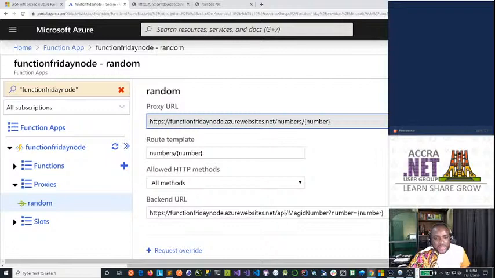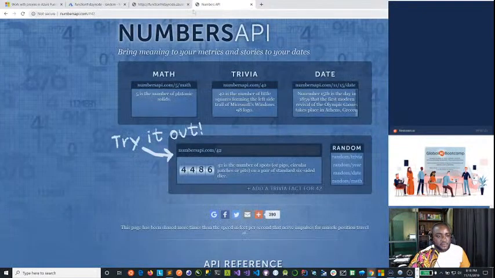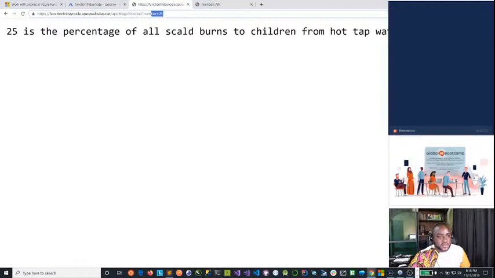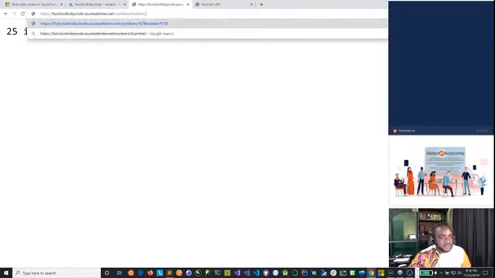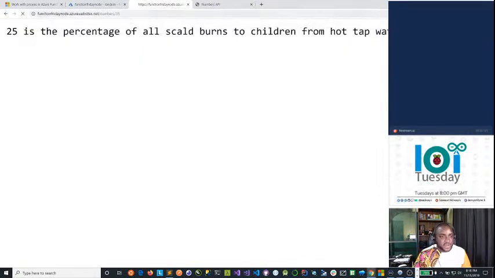So let's go ahead and test this out. I'm going to copy this. Let's go back now and paste this here. Now this time around, I can say slash numbers and then slash 35. And there you go, working perfectly.